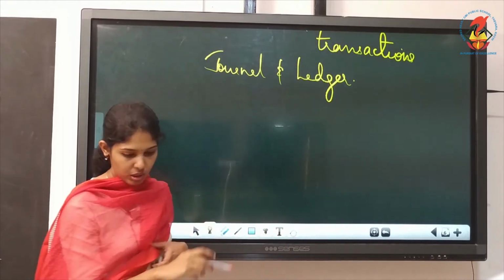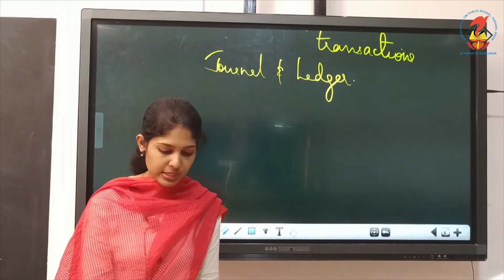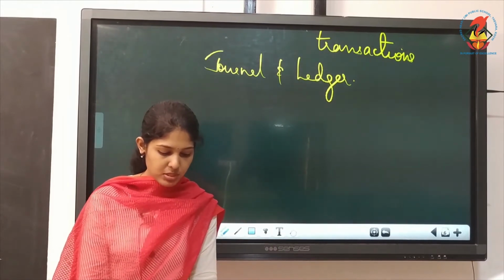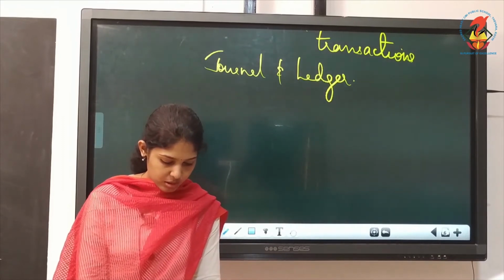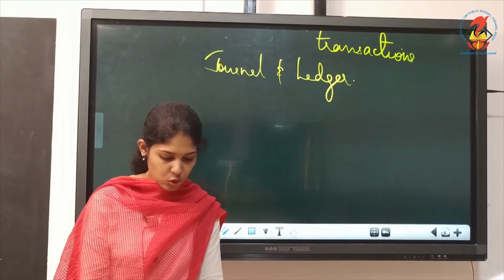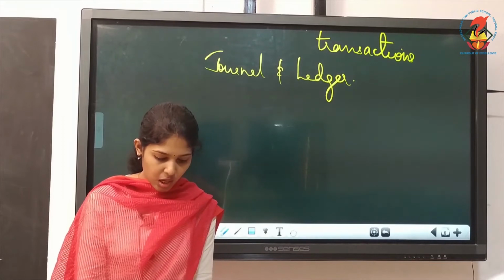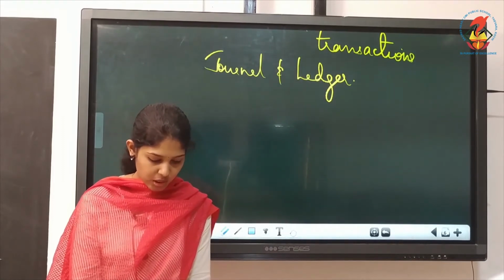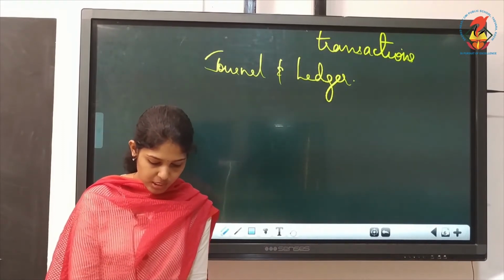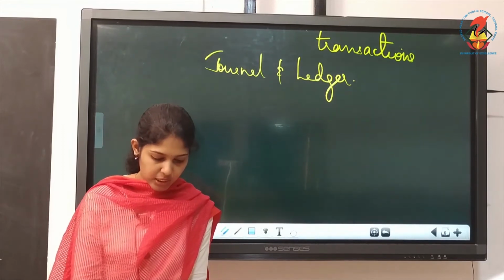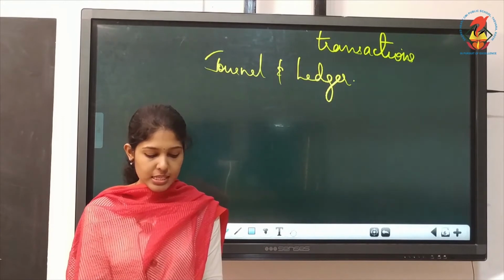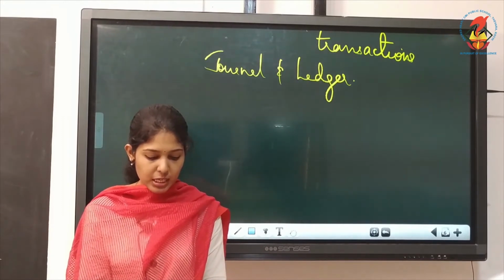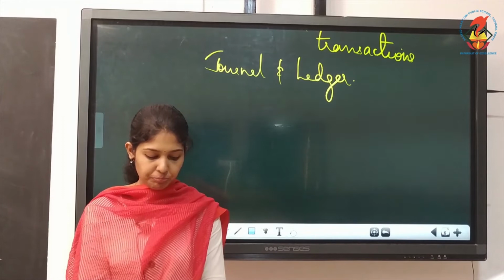We'll work out one exercise, question exercise or practical problems which is given at the end of the chapter. We'll discuss it so that you will get an idea how the cash book is to be prepared. Yes, practical problem, that is page number 10.37. Practical problem number 1.